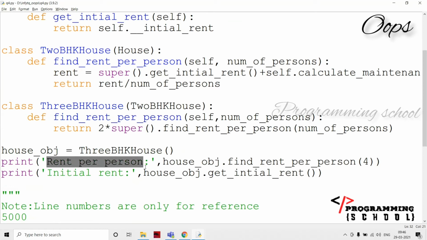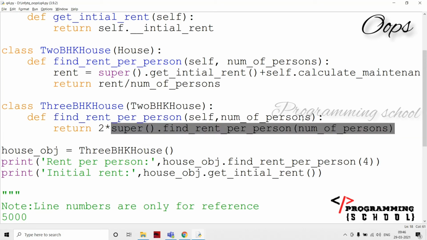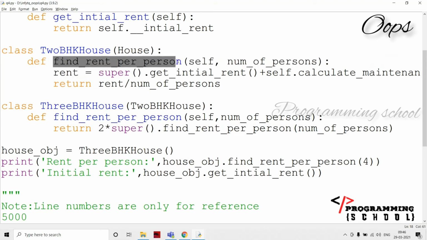And the next one is rent per person, which is house object.find_rent_per_person of 4. That means this method is going to be called, and here the number of persons is equal to 4. Then 2 into super().find_rent_per_person(number_of_persons). Now the superclass method is called, so it goes to the 2BHK class and executes this one. Now number of persons is going to be 4.